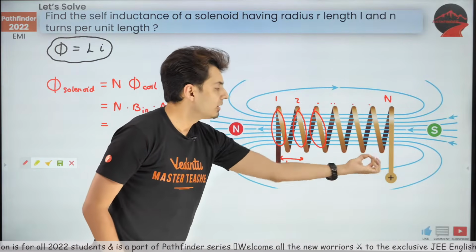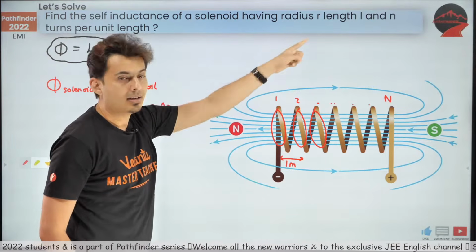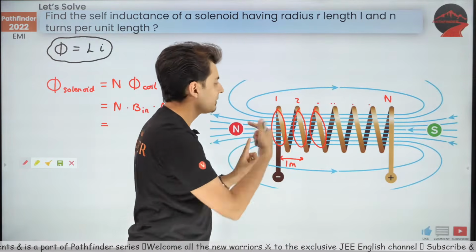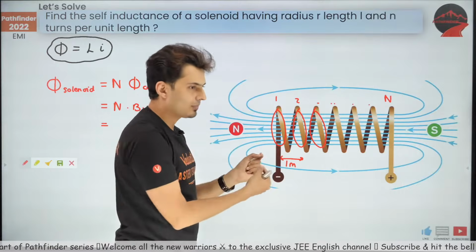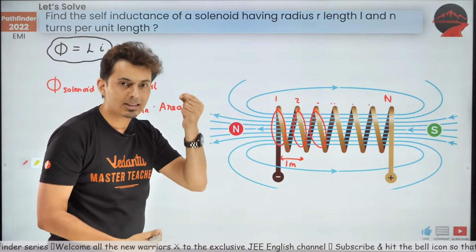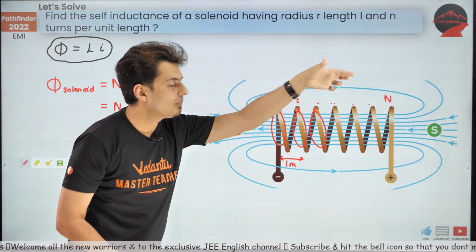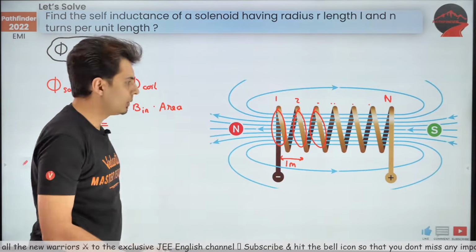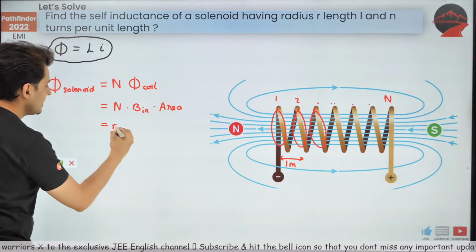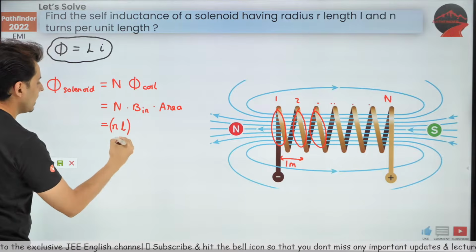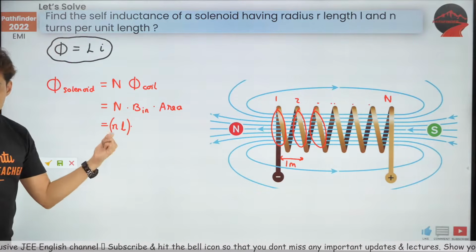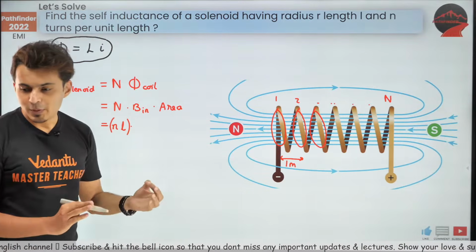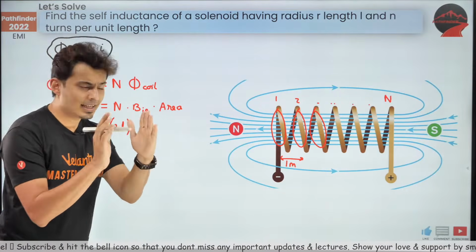Now if the length of the solenoid is L, the total number of turns will be L into n. N turns per meter into the number of meters will give me the total number of turns. So capital N is small n into L. I hope this is understood. Everybody clear? Now, the next point.